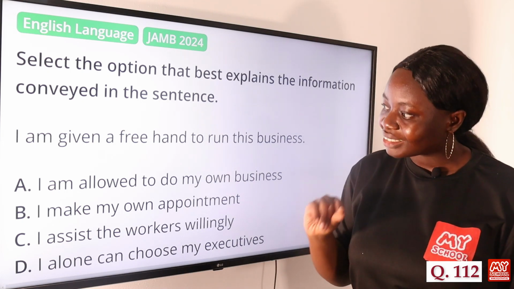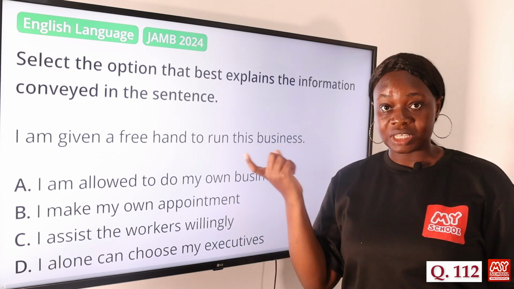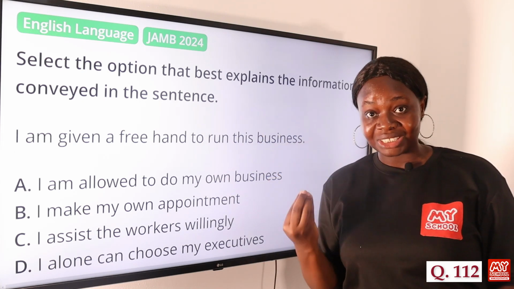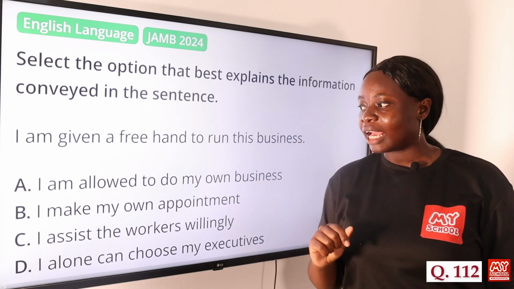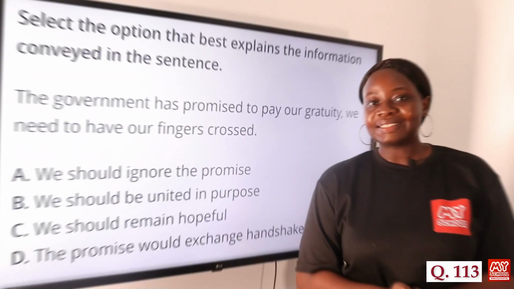So option A says I am allowed to do my own business. It best expresses the information conveyed in that sentence, although it doesn't express it exactly. Option A, I am allowed to do my own business, is the answer to this question. Question 113.